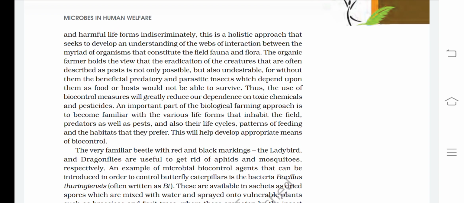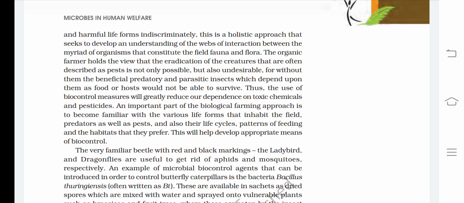An important part of the biological farming approach is to become familiar with the various life forms that inhabit the field, predators as well as pests, and also their life cycles, patterns of feeding, and the habits that they prefer. This will help develop appropriate means of biocontrol.